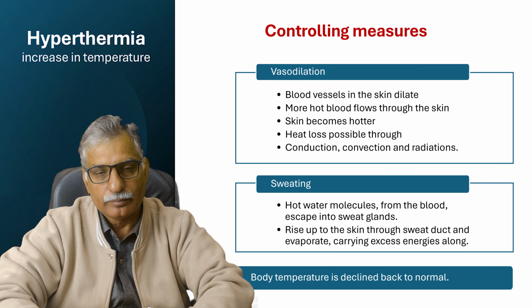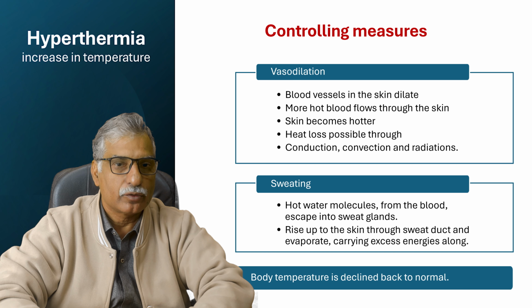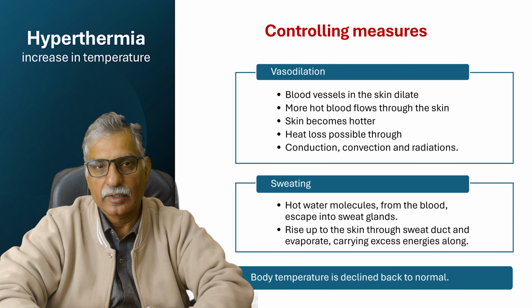But during summer days, even if the light is switched off, there is no electricity, no fan running, we immediately start sweating because conduction, convection, and radiation cannot be immediately operative, because the external environment is hotter than our body environment.